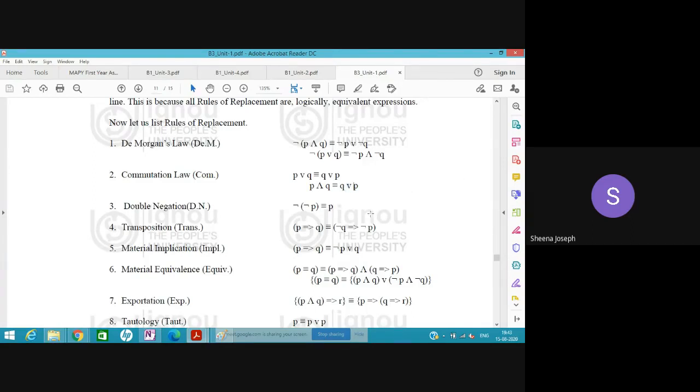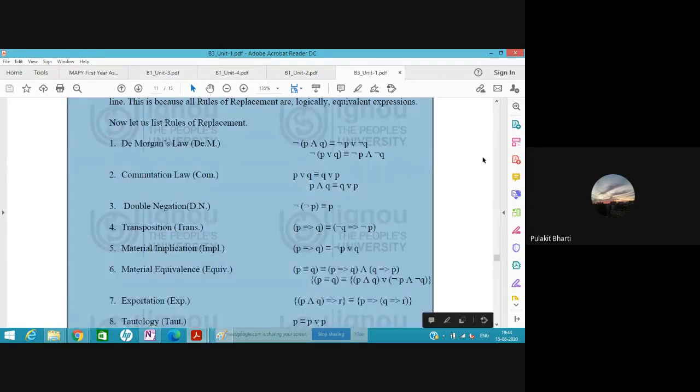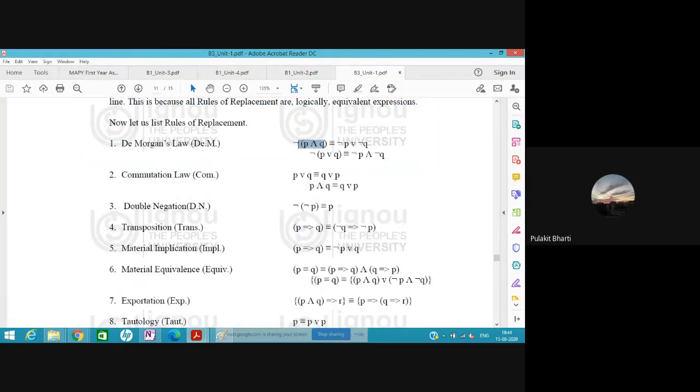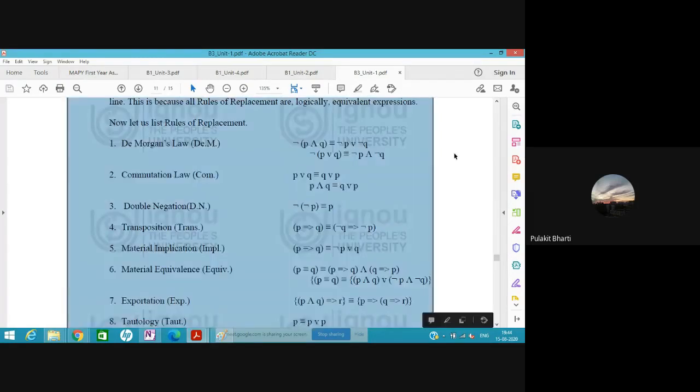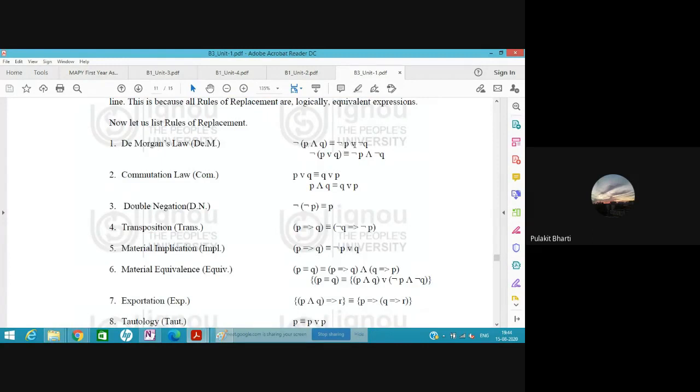Okay. So let's come on to De Morgan's law. Not (P and Q) is the same as not P or not Q. See what happens in a not type of statement: when we open the bracket, the sign reverses.